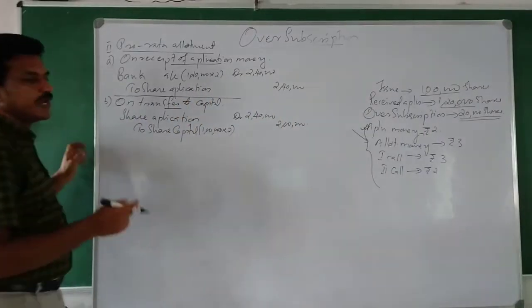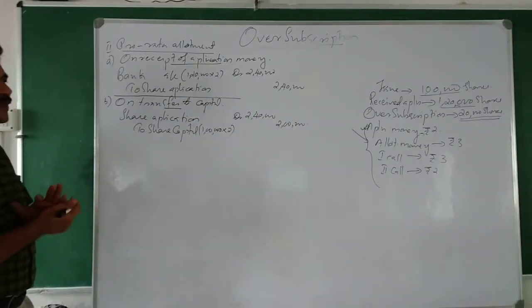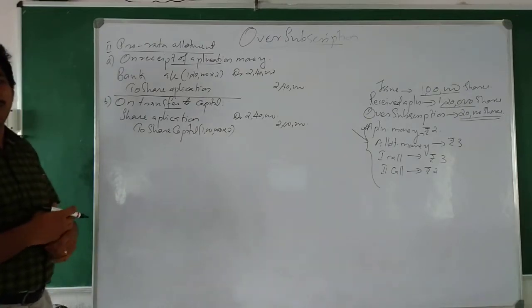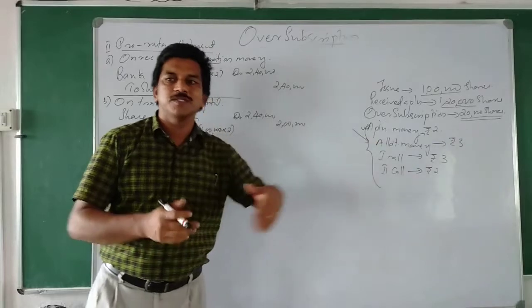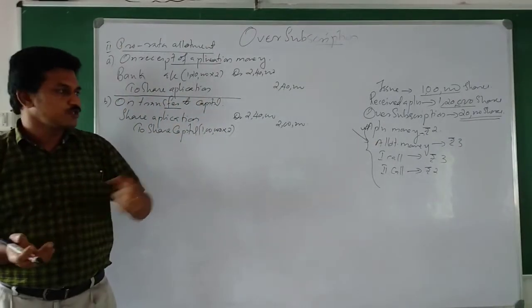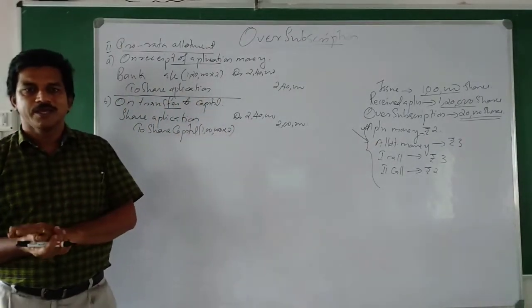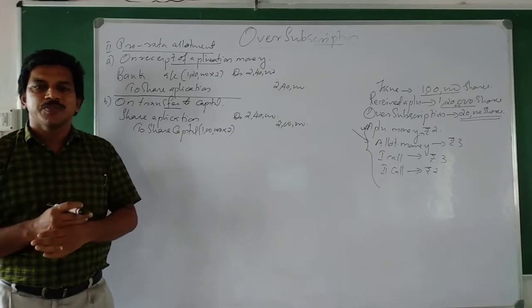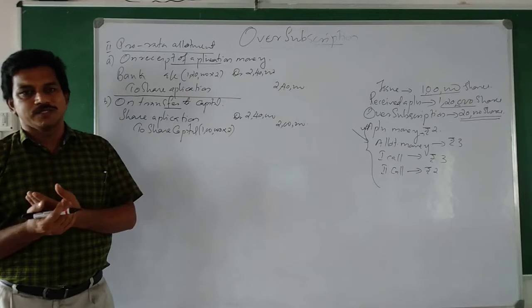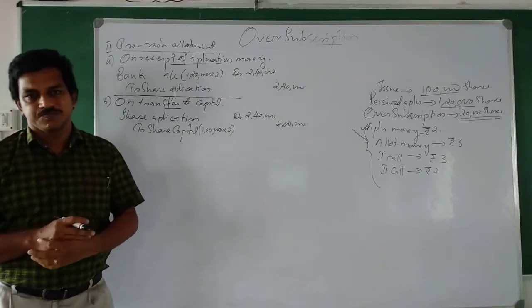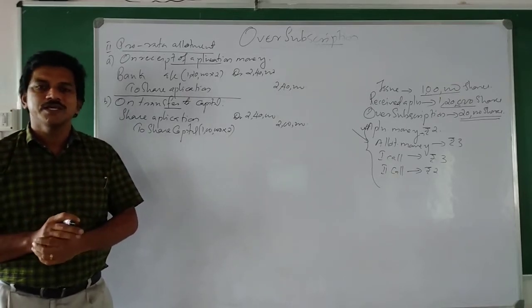So what about the remaining? It will be considered as calls in advance. Call money is there now. That means when the next call is allotment, it will be considered as calls in advance or advance money received.